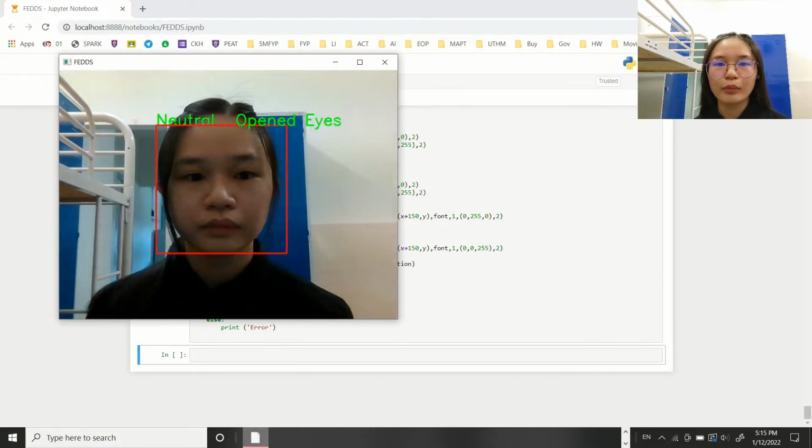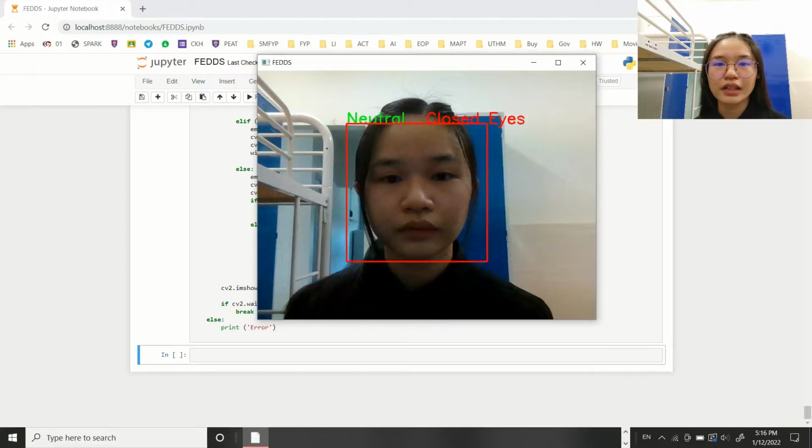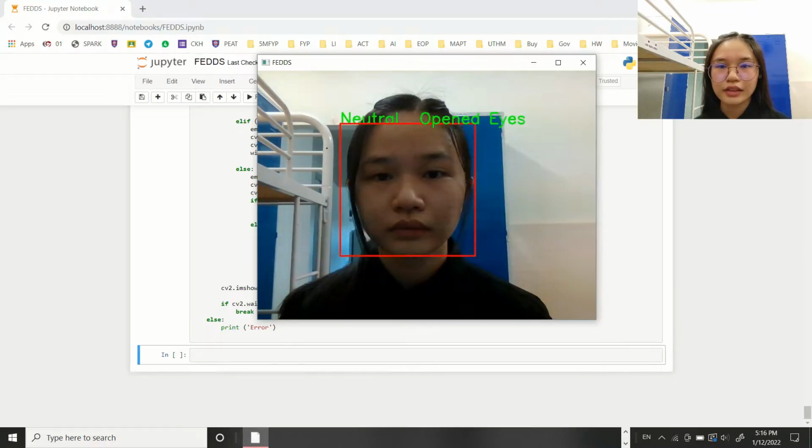Next, this is the output achieved for real-time webcam input. When an angry or sad face is detected, the alarm will turn on directly while skipping the eye detection. This is because negative emotions are already not suitable for driving.